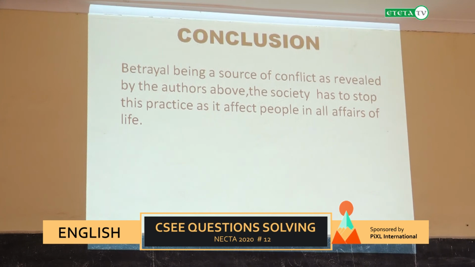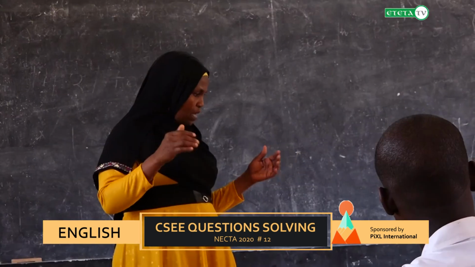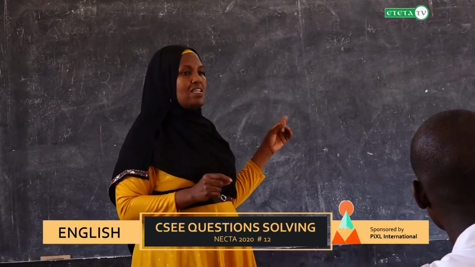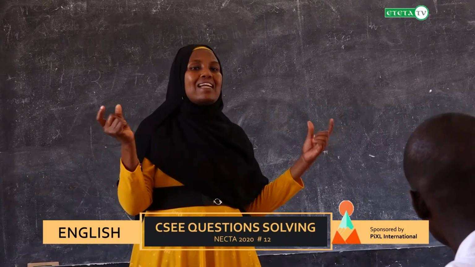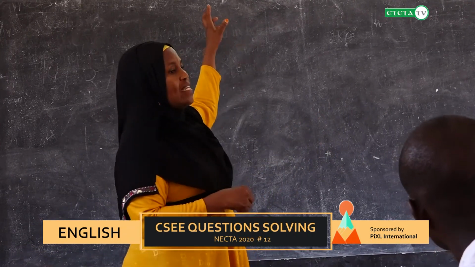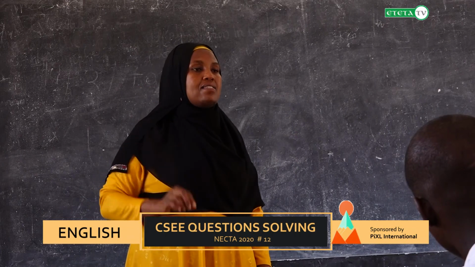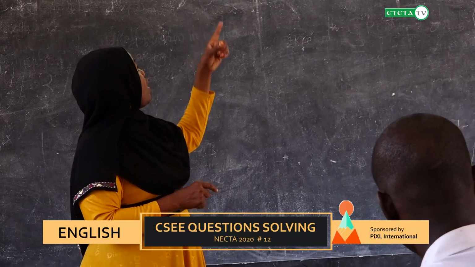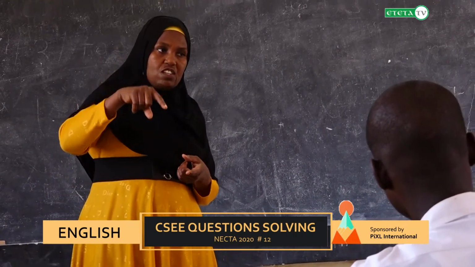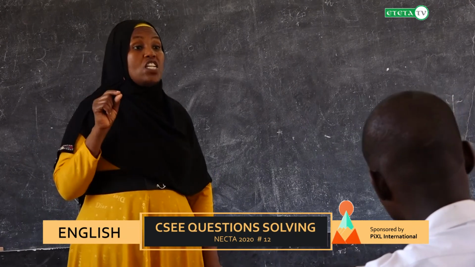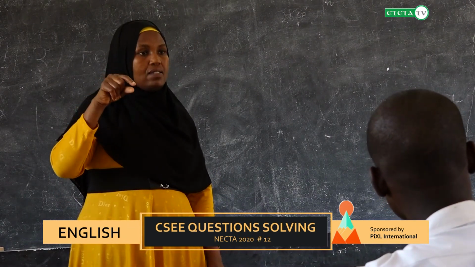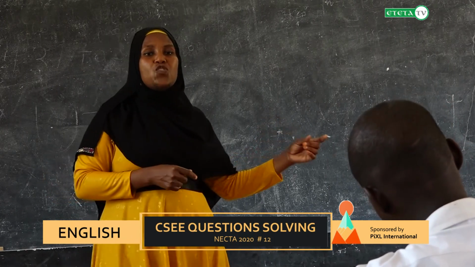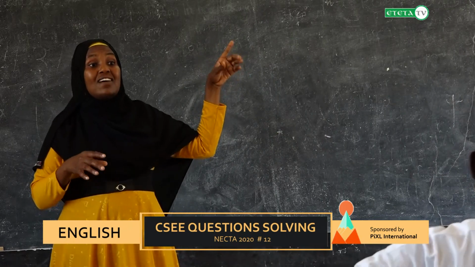Okay, dear students, let me insist that when you start to answer this question, you need to reread the question in order to identify the important things you are going to touch on when answering it. In this case, we have identified that in the question we were required to show the betrayal at every point. Also, how that betrayal led into conflict. And lastly, you need to turn to relevance. That is talking about